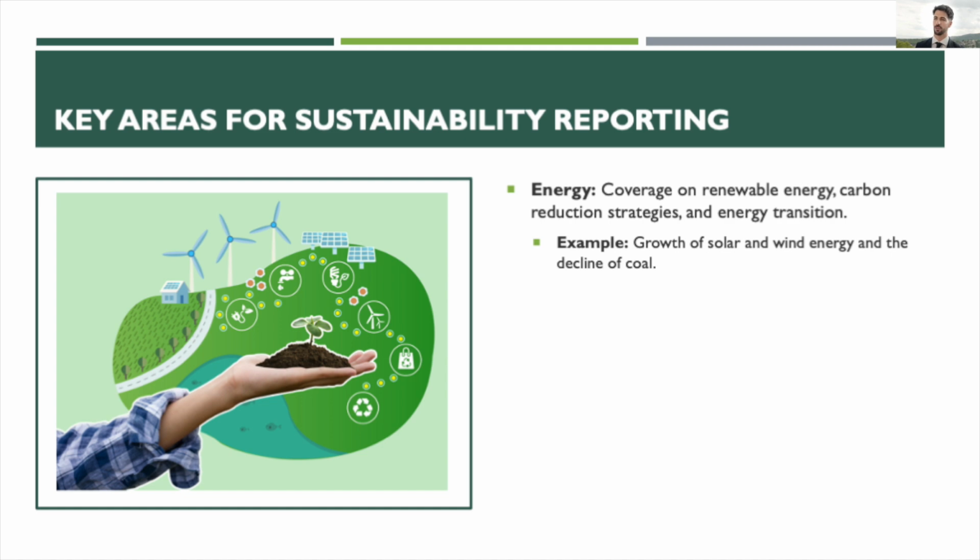1. Energy. This includes covering renewable energy sources like solar and wind and the decline of fossil fuels. In 2020, 29% of global electricity was from renewable sources, a number that journalists can track and report on as we move toward greener energy.